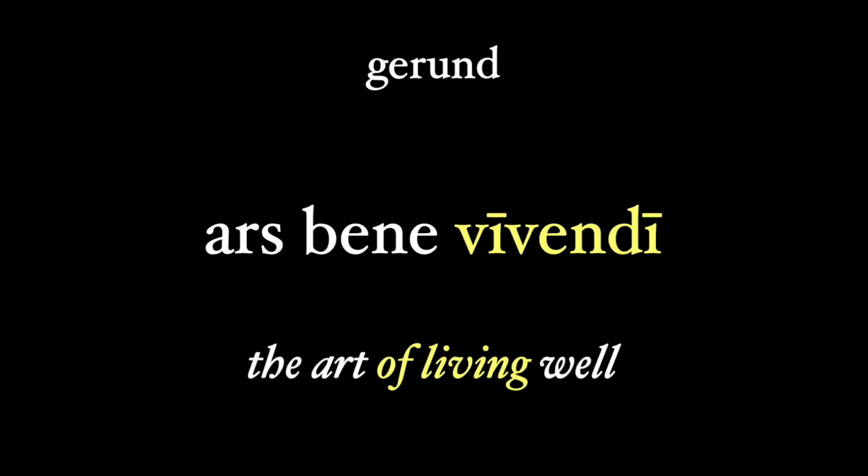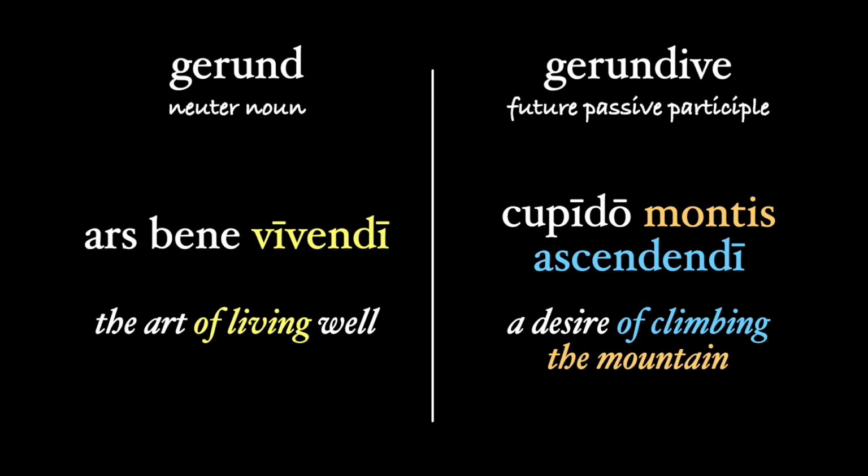And we also have the gerund, which we see in a phrase like ars bene vivendi, the art of living well. Similar to the gerundive, we translate the gerund here as living. While the gerundive is an adjective, the gerund is a noun. But that said, these two words are related to each other. Notice that both have the characteristic nd in their ending, just like in the terms gerund and gerundive. This rule is going to look at the similarity between the gerund and gerundive, like what we've seen here with the ing translation of each word.